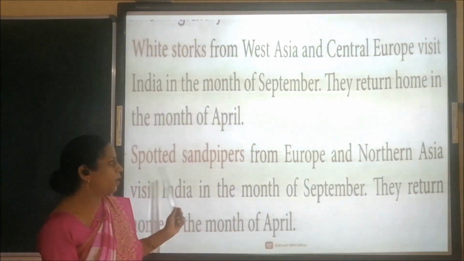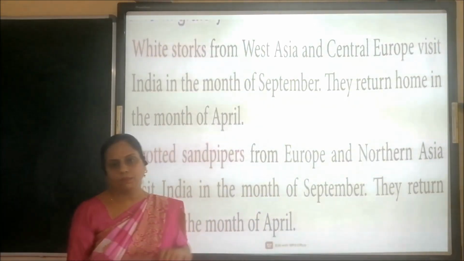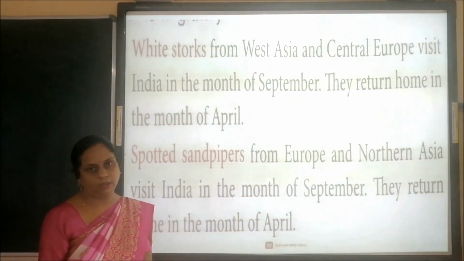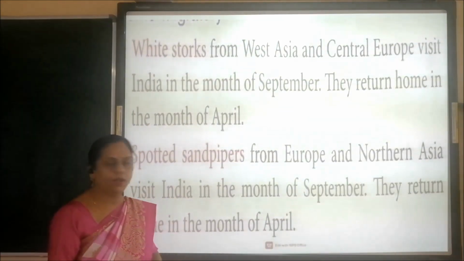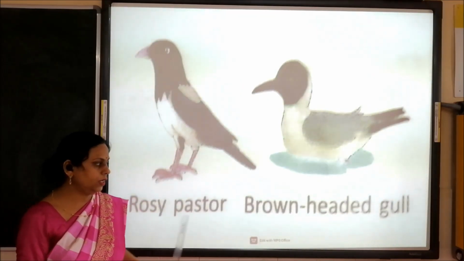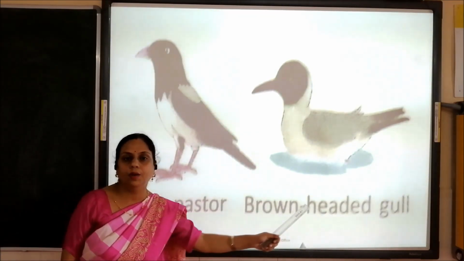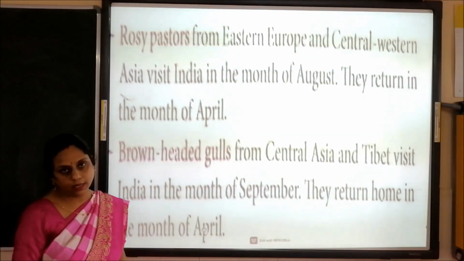In the same way, spotted sandpiper comes from Europe and Northern Asia. And when do they go back? In the month of April. Now next is rosy pastor and brown-headed gull. They also visit India from other countries.